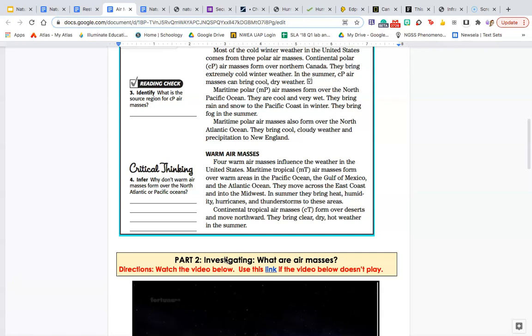Continental tropical air masses form over deserts and move northward. They bring clear, dry, hot weather in the summer.